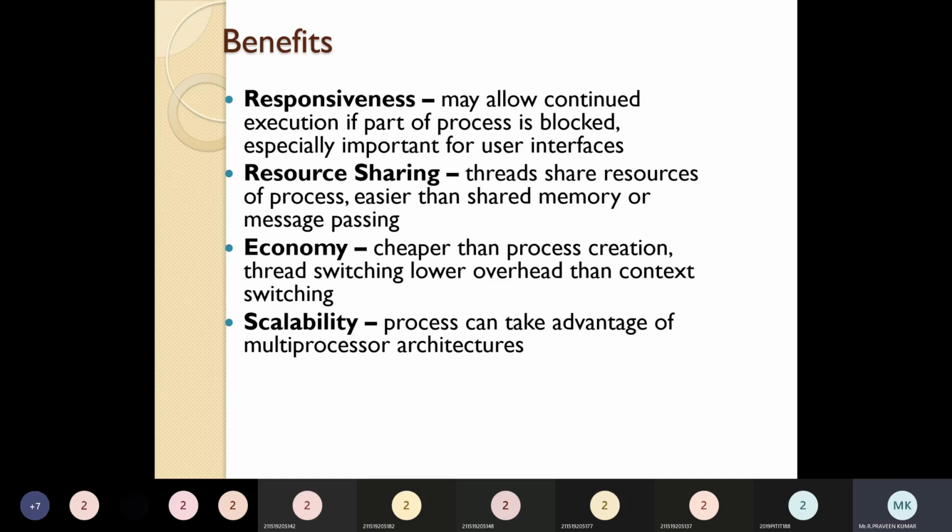The fourth benefit is scalability. A process can take advantage of multiprocessor architecture, so the scalability will be high. Anytime we can perform that operation, so the efficiency will be higher. Automatically we can achieve scalability also. So these are all the benefits of using threads.